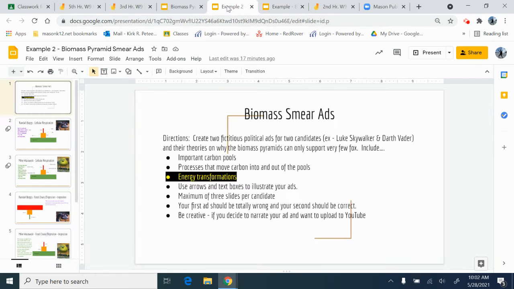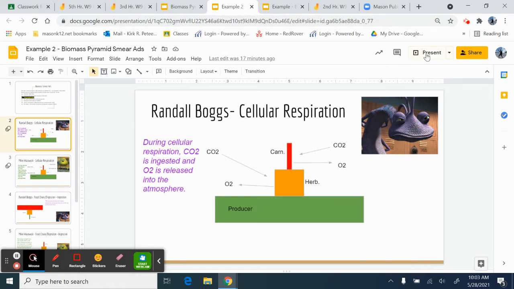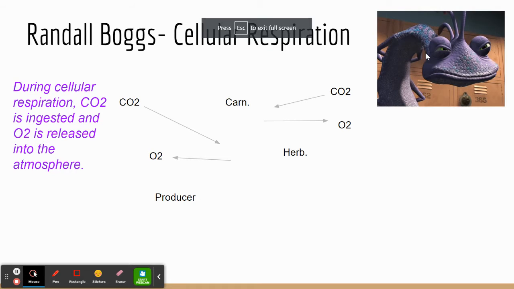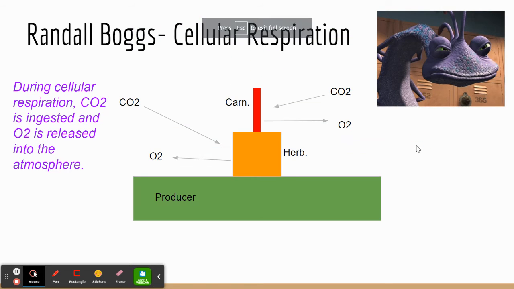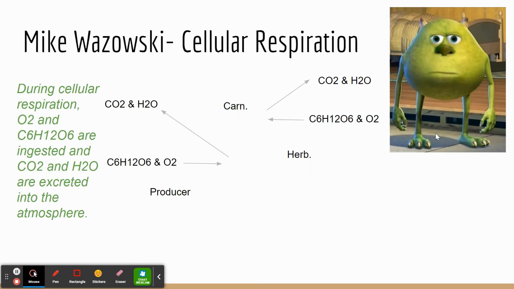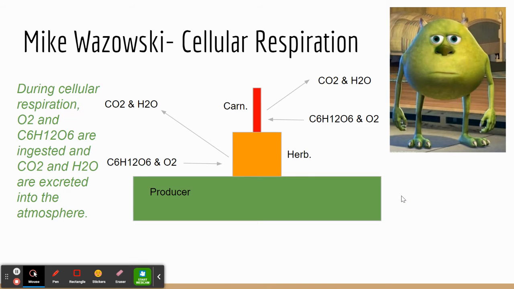Example number 2 is a slideshow that is probably more like what most of you will do. This one may not be as colorful and interesting, but we have here O2 coming out and CO2 coming in. That's very strange and bizarre. They're talking about cellular respiration, saying CO2 is ingested and O2 is released. Not sure if that's accurate. And then they show the accurate person here. So they're kind of going back and forth with who's right and who's wrong.